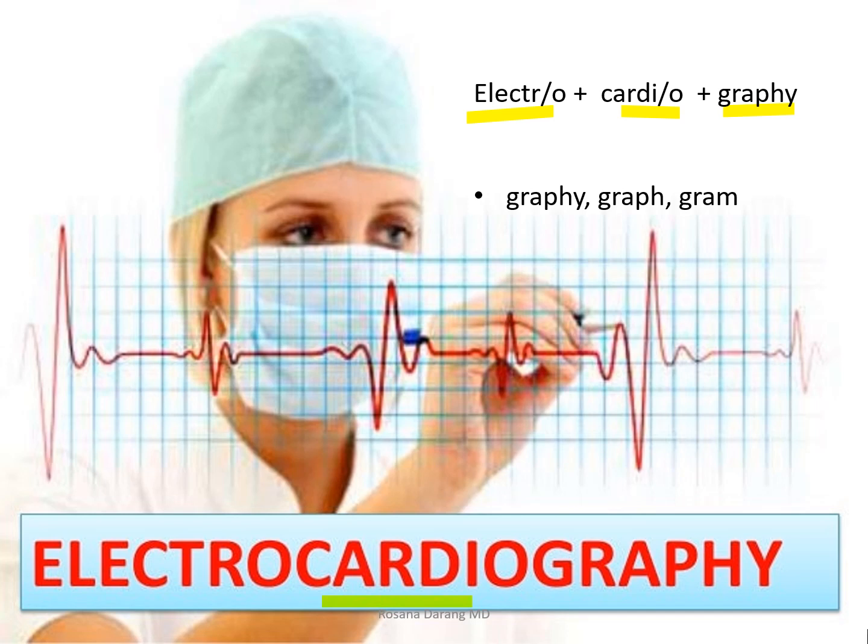That's not how we defined it. To give it more sense, electrocardiography is a procedure that takes a picture of the electrical activity of the heart. Other associated suffixes with graphy are graph and gram.